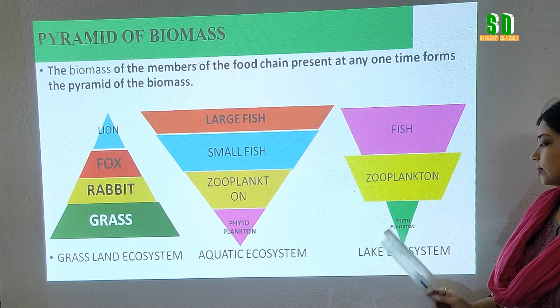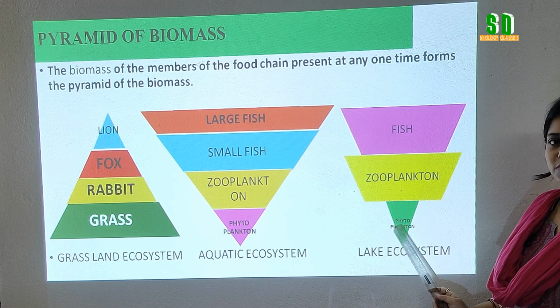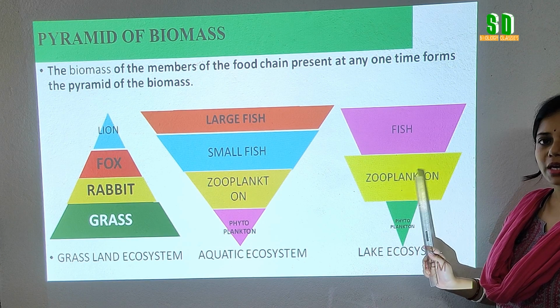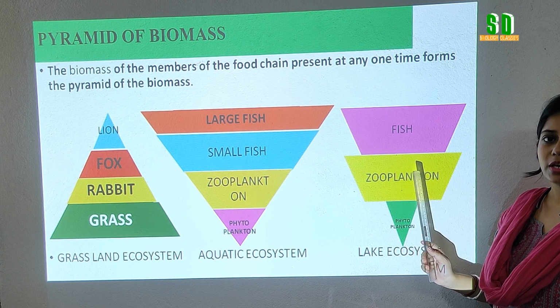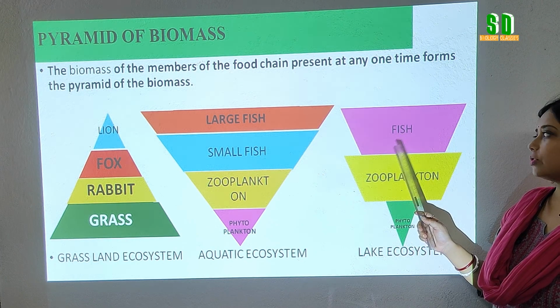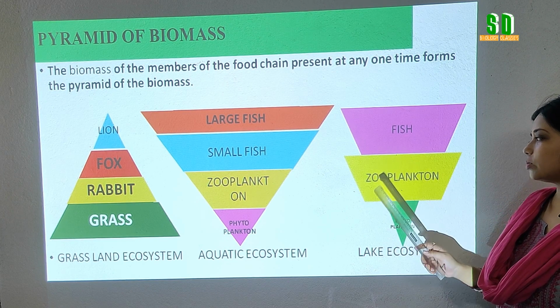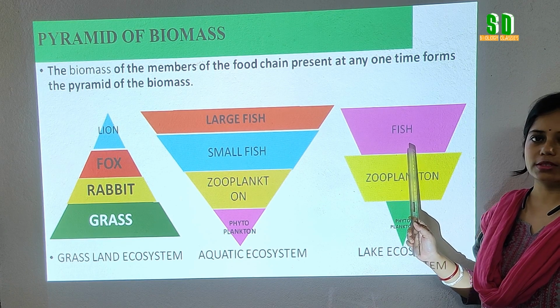In the lake ecosystem, the amount of biomass produced in the producer level is minimum, whereas the amount of biomass produced in the primary consumer level, that is produced by zooplankton, is maximum. Again, it will be lesser in the secondary consumer level. That's why in case of lake ecosystem, we will get a spindle-shaped pyramid of biomass.